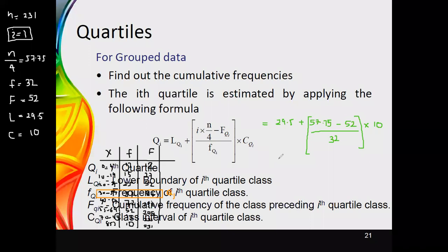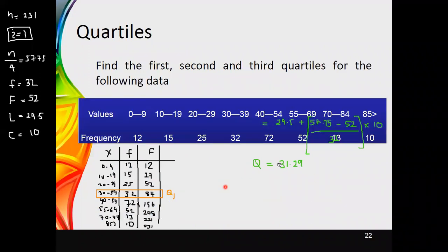And if you perform the calculation, then you can see that the answer for this would be equal to 31.29. Therefore, this can be said to be the first quartile for this data set. So if this is the data set given, then you can identify the first quartile in this form.